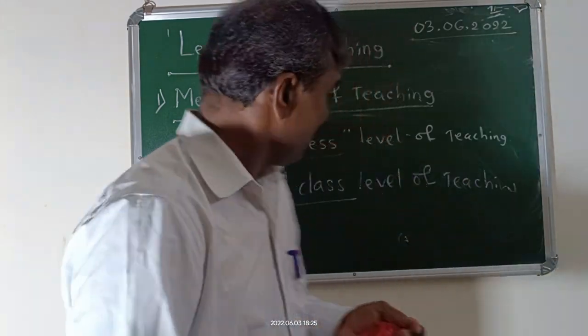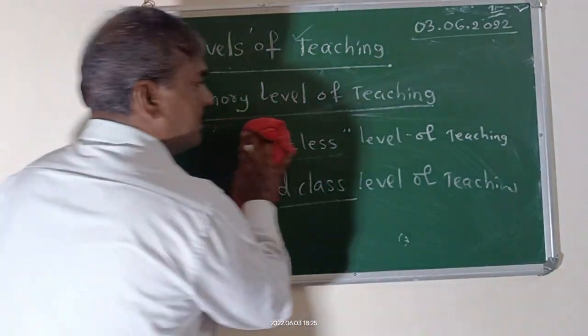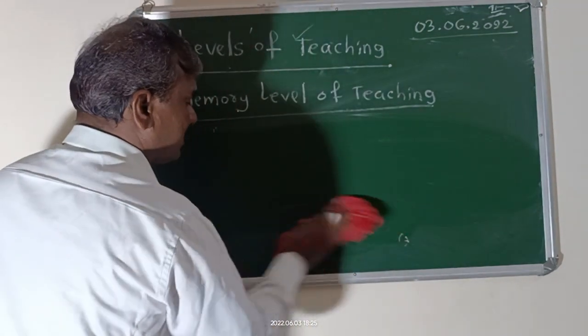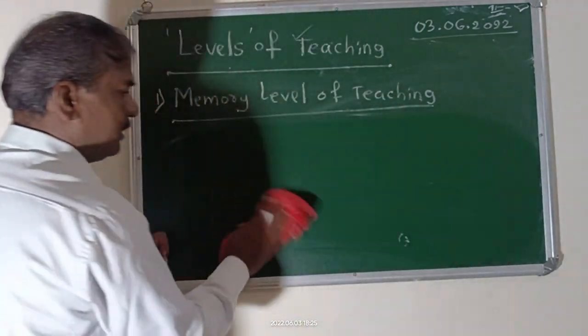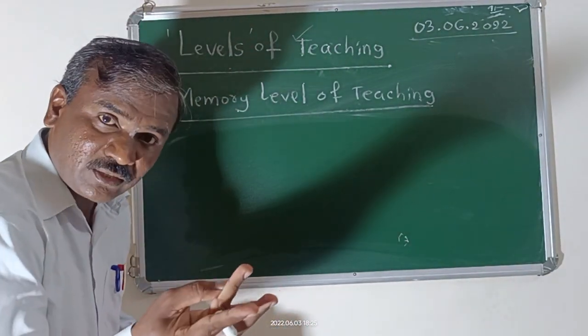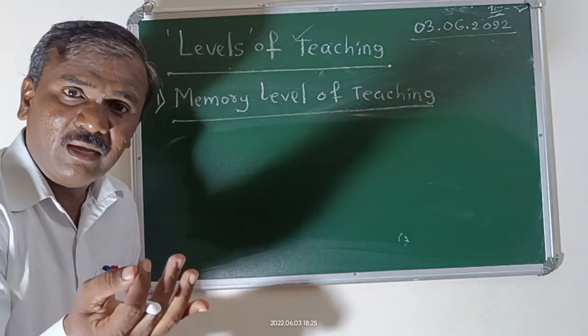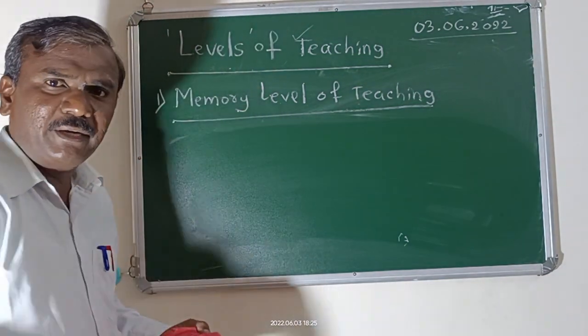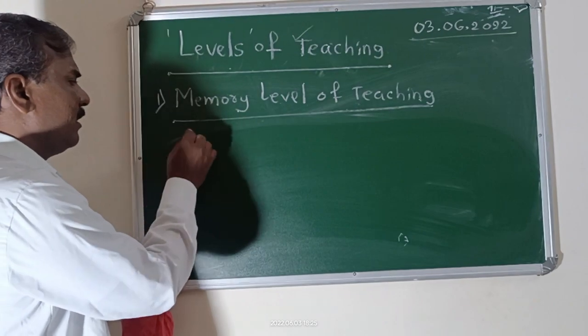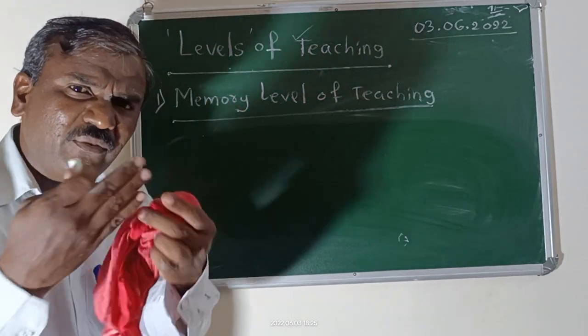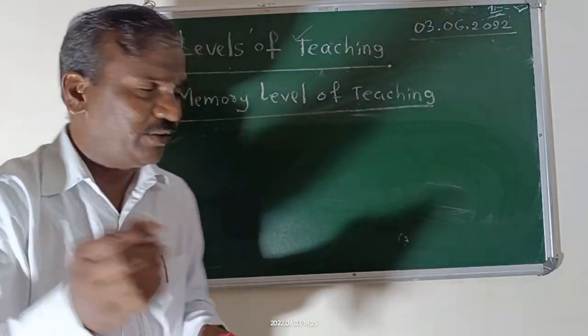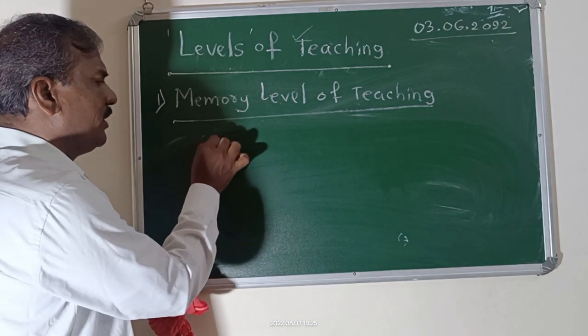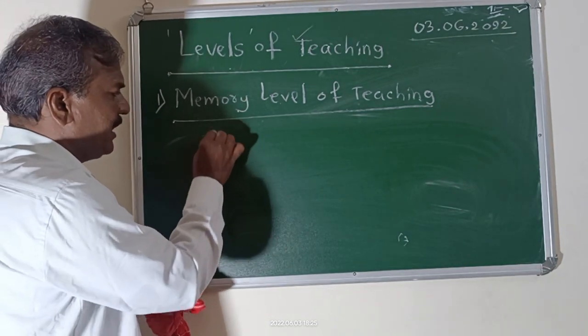Now, this is known as first level, third class level, thoughtless level, and Herbartian approach. Then again, what is the benefit of this method? Benefit means merit, we can say. What is the use?